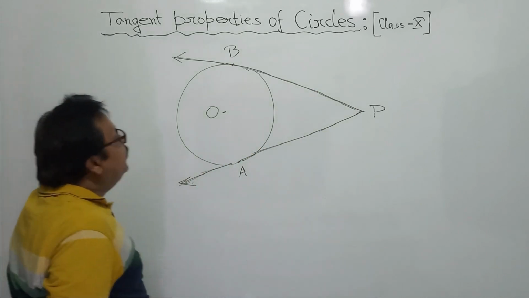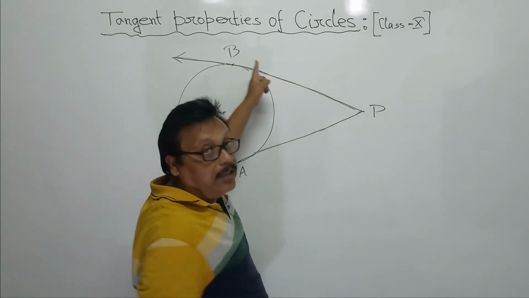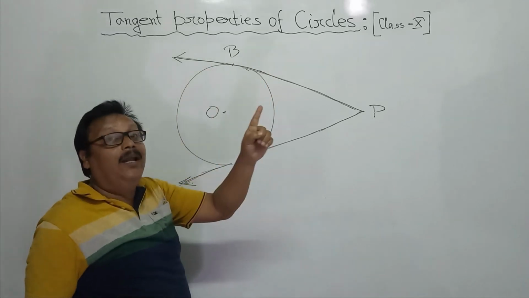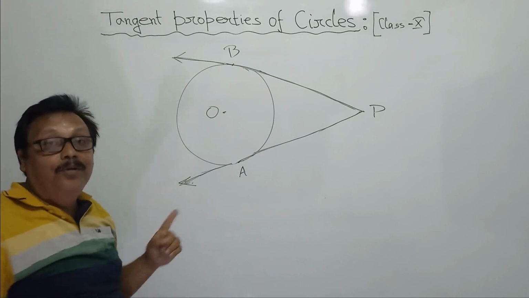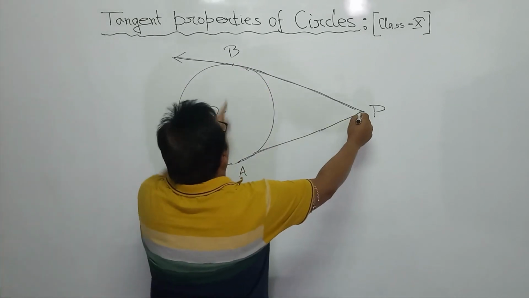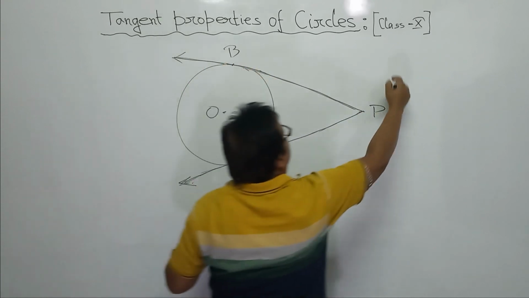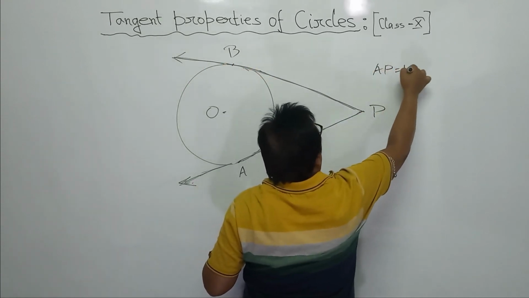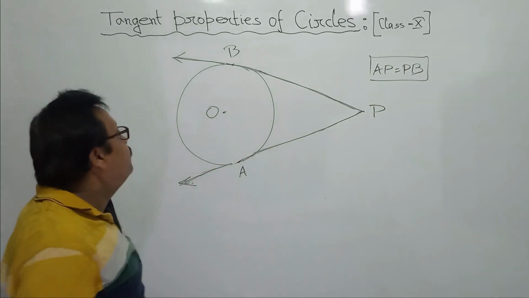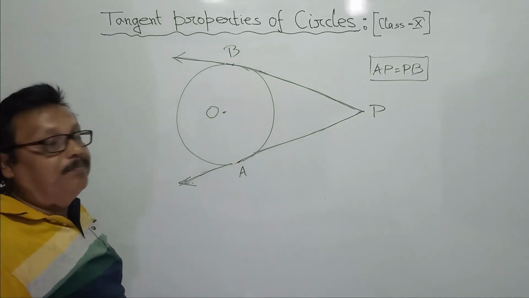What is the relation between these two tangents with the length of tangents? Yes, they will be equal in length. How will you prove it? The lengths AP and PB are equal. You have to prove it. Very important here.